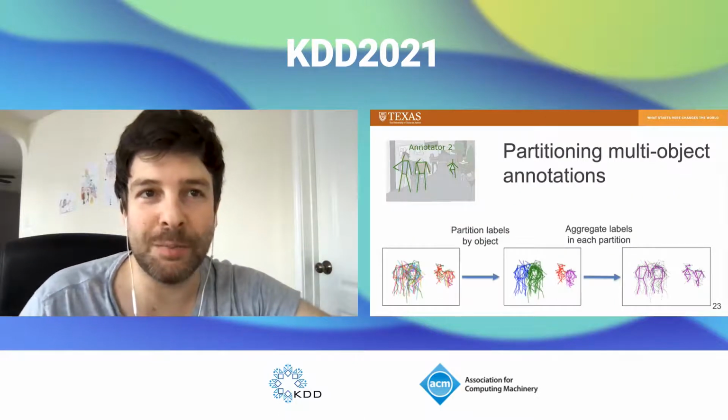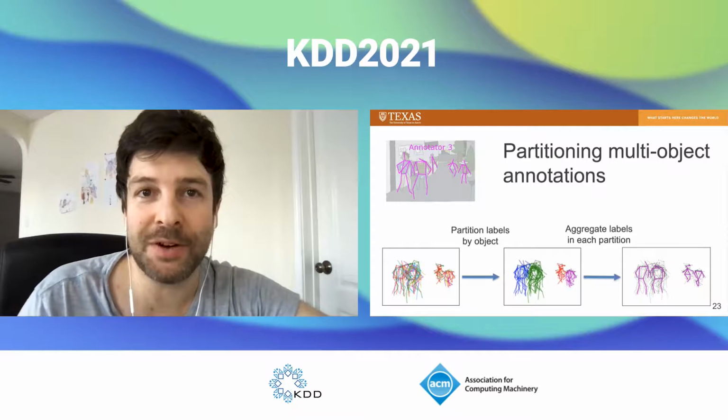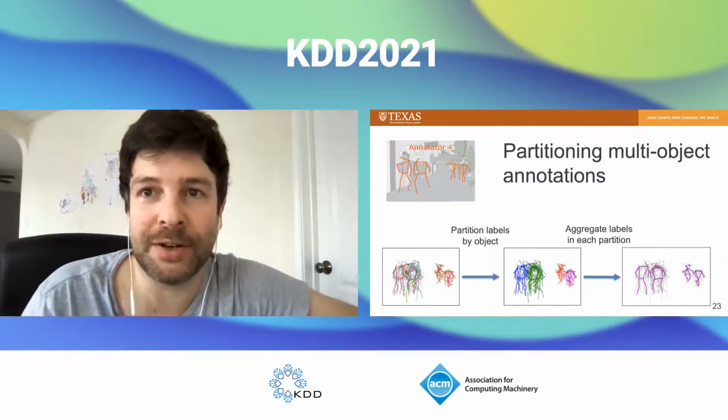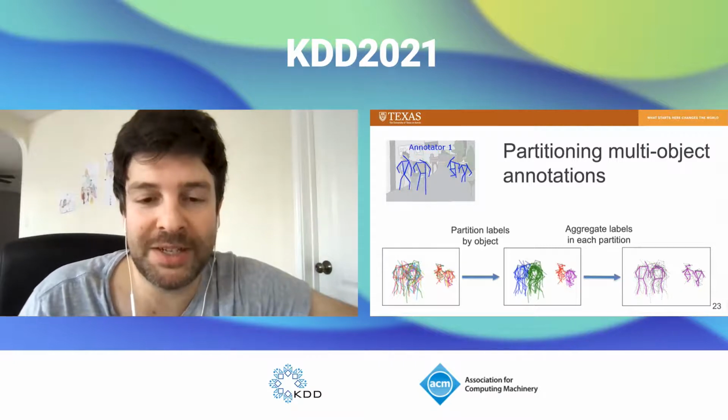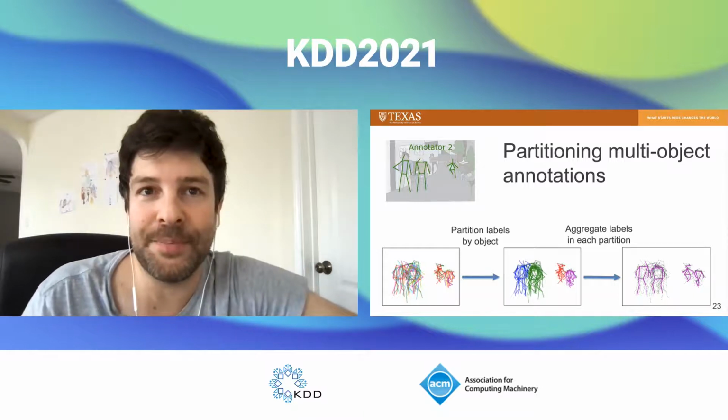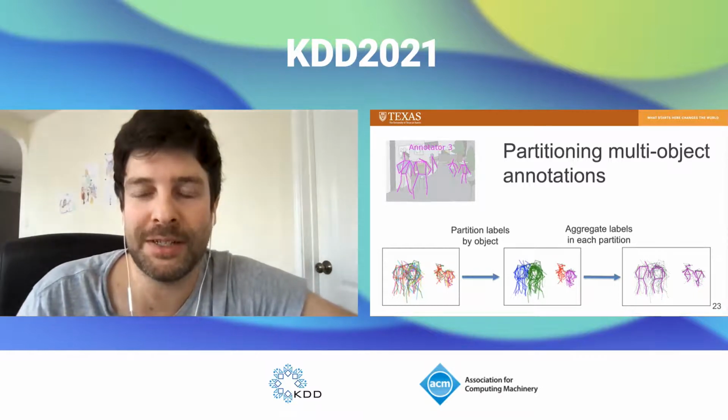So recall in multi-object annotations, you have several objects in the image or text item that are being labeled by multiple workers. And the idea is we want to partition the individual labels that correspond to the objects in the item, and then aggregate each of those partitions independently.